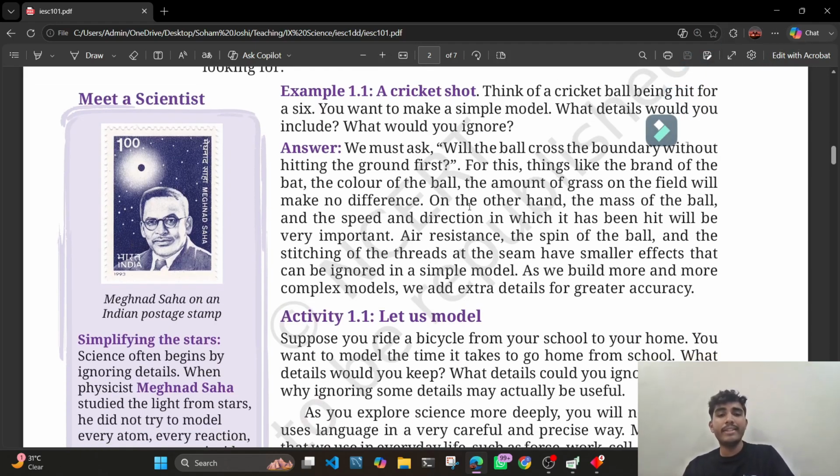So these are all things that we need to understand, that we need to consider to learn science, and this is how all the things work in the universe as well.